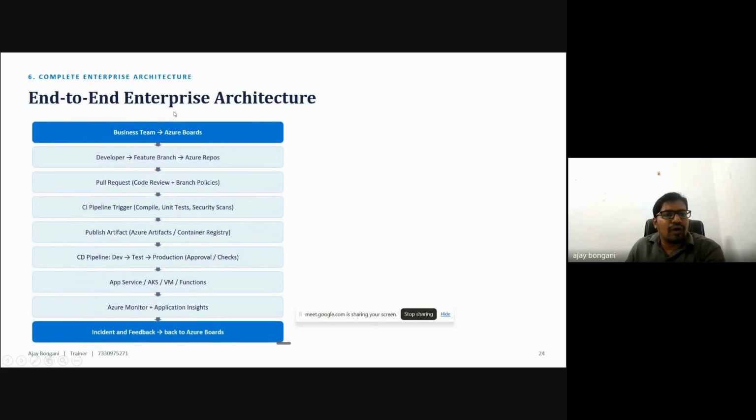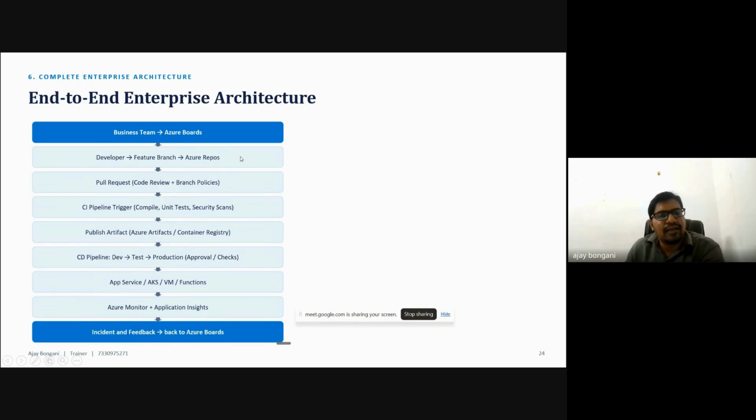So now I will show the complete architecture, how it works. The business team has one requirement, the client gives the requirement. Based on the requirement, I implement my work. In that case, I can create the tasks and the stories. All of that can be done with the help of Azure Boards. And what exactly does the developer do? Based on the task, the developer works on it, creates a branch, and pushes it into the Azure Repo.